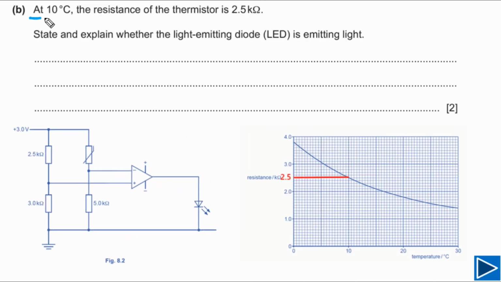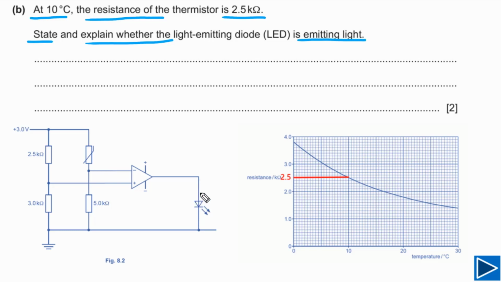For part B, at 10 degrees Celsius, the resistance of the thermistor is 2.5 kilo ohms. The question is asking us to state and explain whether the LED is emitting light or not. How can we justify that? We need to understand that this LED is connected in this way.